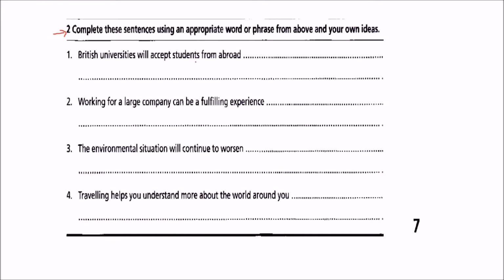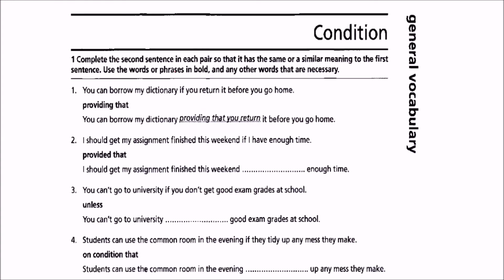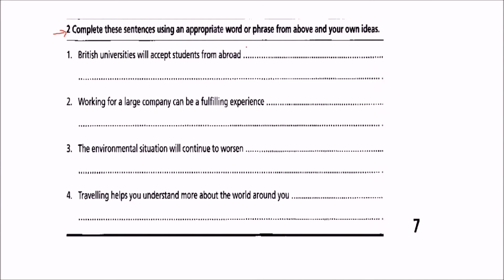Now we have to add something here, and what we want is to complete these sentences with an appropriate word or phrase from here, because these words are there. We can use these words here. So try pausing this and filling it yourself.